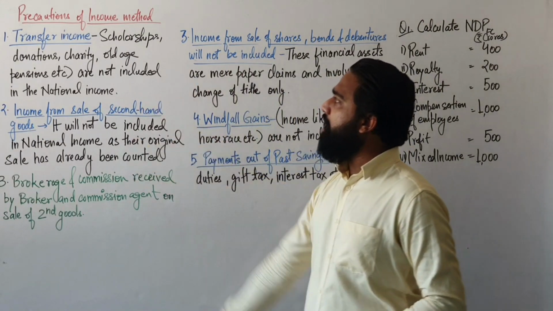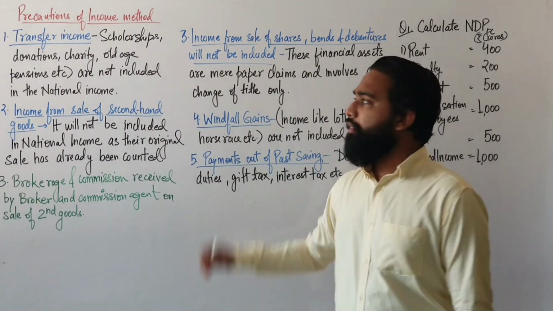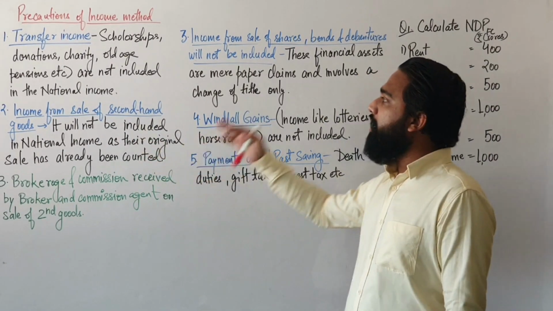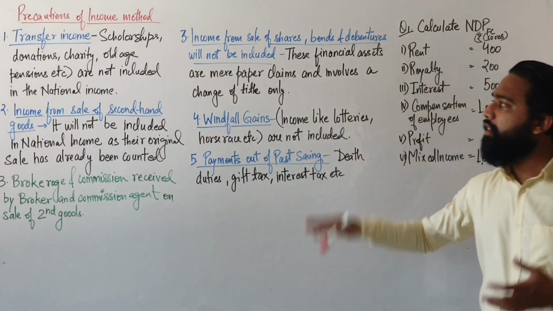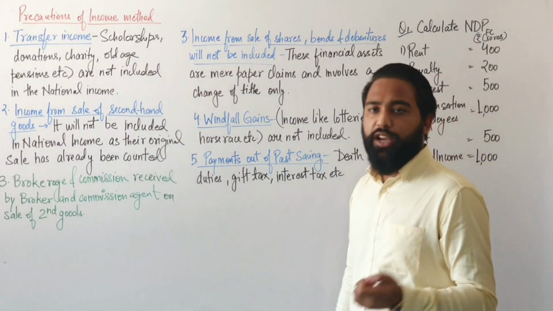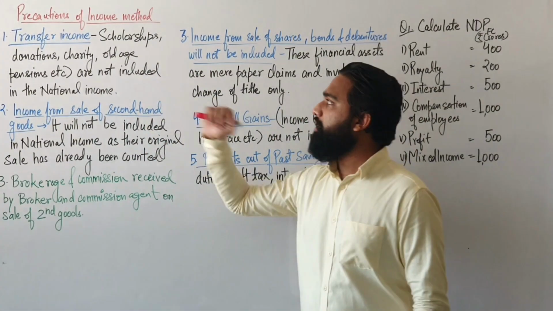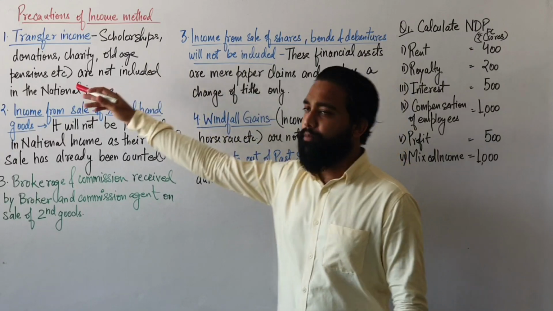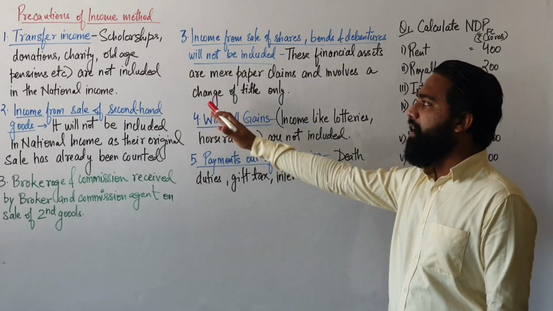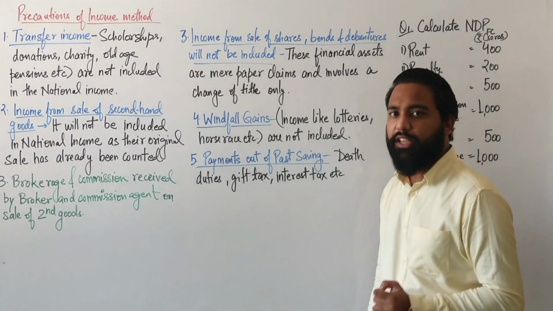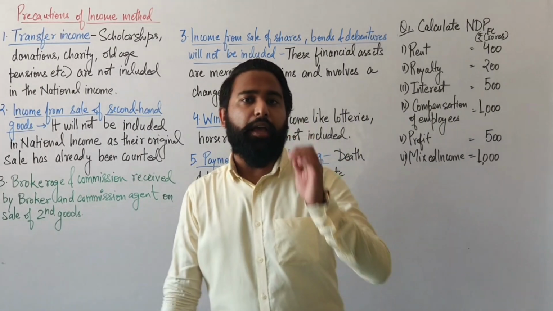Transfer income like scholarships, donations, charity, old age pensions, etc. are not included in the national income. So make sure you don't add them.